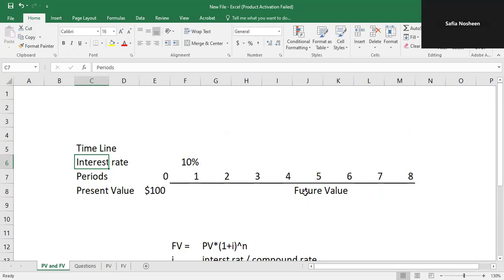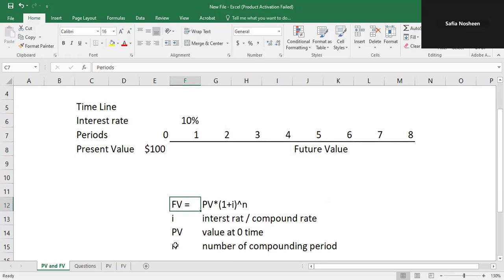Whenever you find the future value, you are increasing and expanding the value of your money. To understand how we can find the future value, we use this formula: future value is equal to present value multiplied by 1 plus interest rate raised to the power n.